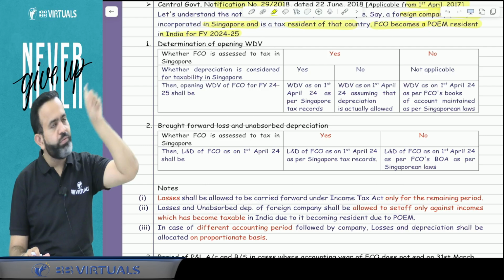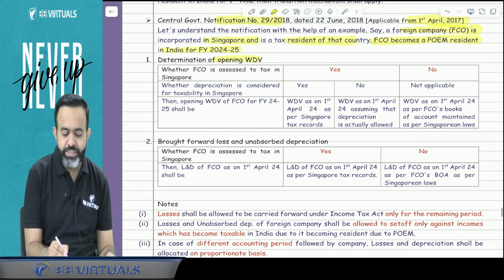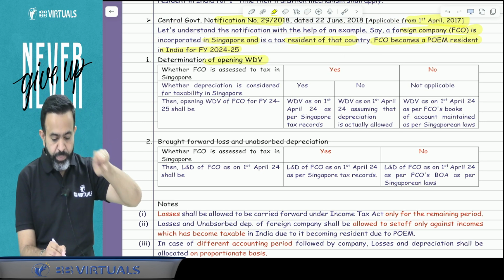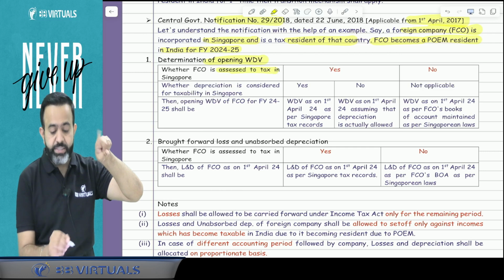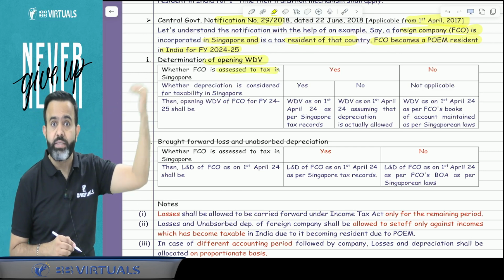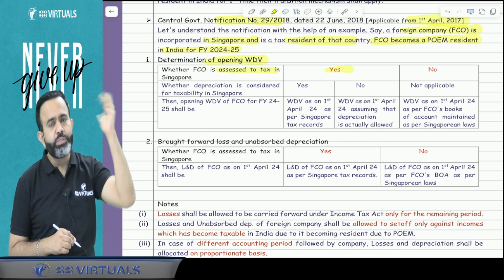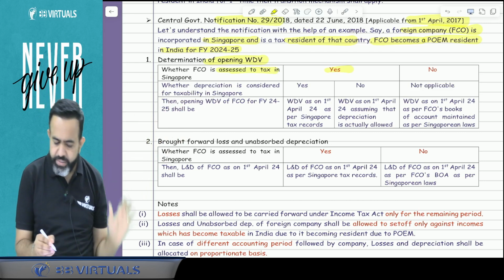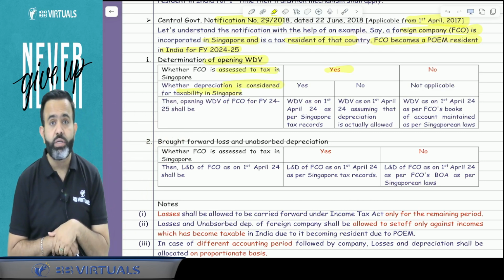Sir, which opening WDV will we consider in India? So here the lawmaker says, okay guys, suppose that company is assessed to tax in Singapore also. Answer is yes. Suppose as per Singapore tax law, depreciation is considered. Answer is yes.